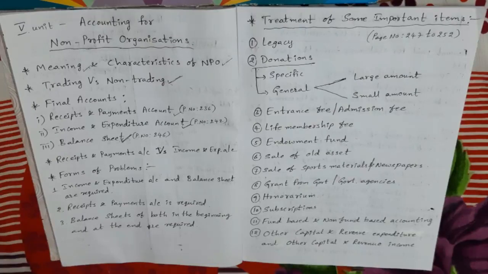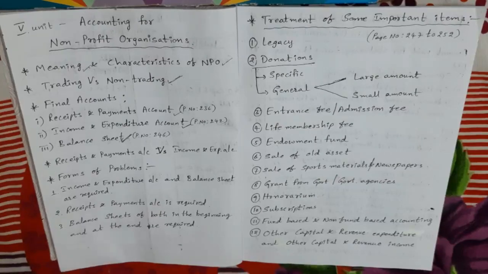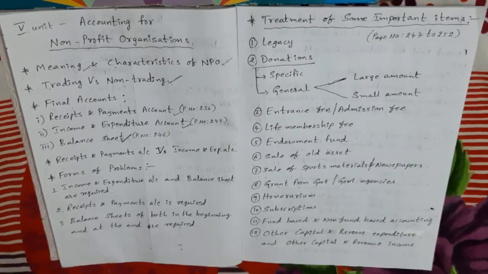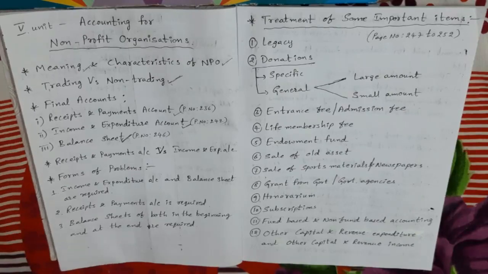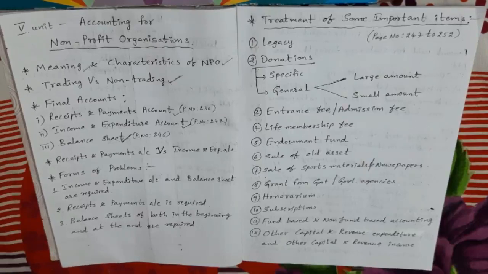Income and expenditure account is a nominal account, and receipts and payments account is a cash account. Income and expenditure account is like a profit and loss account. Next, on the debit side of receipts and payments account, we record the receipts, and on the debit side of income and expenditure account, we record the expenses and losses.